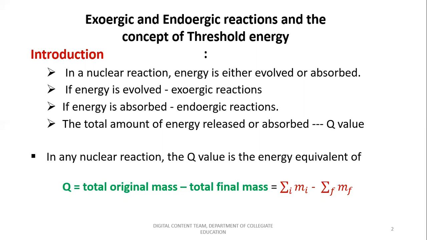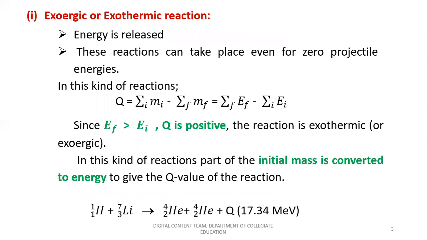The total amount of energy released or absorbed is also called the Q value of the reaction, or it is termed the energy balance of the reaction. In any nuclear reaction, the Q value is the energy equivalent of total original mass minus total final mass. That is, summation of Mi minus summation of Mf. Here Mi indicates initial mass, Mf indicates final mass. The original mass is also called initial mass.